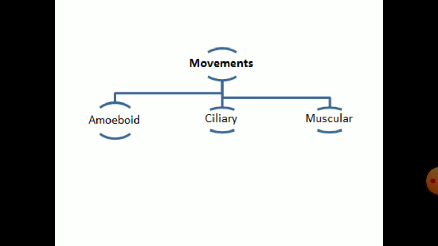The last one is flagellar movement, and this flagellar movement is exhibited by sperms, which helps them in swimming in the female reproductive tract of humans. So they show flagellar movement. So the basic four types of movements shown by the cells of the human body are amoeboid movement, ciliary movement, muscular movement, and flagellar movement.